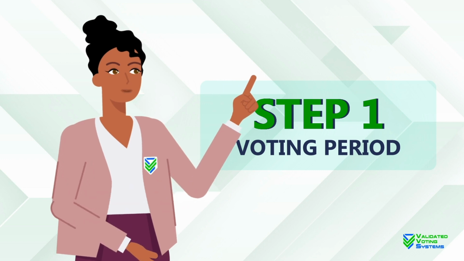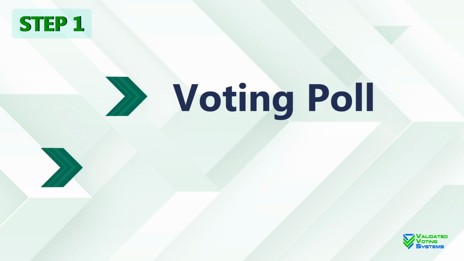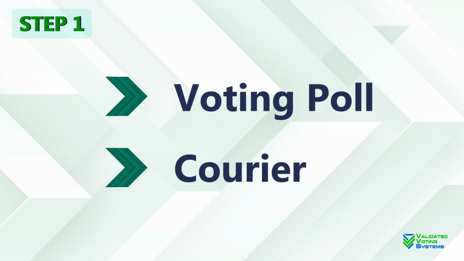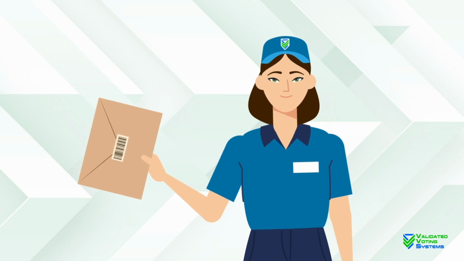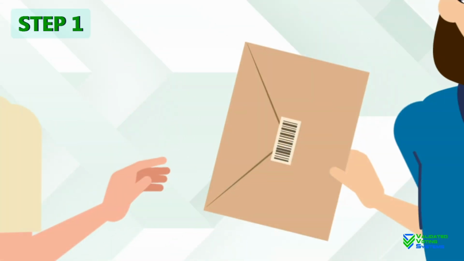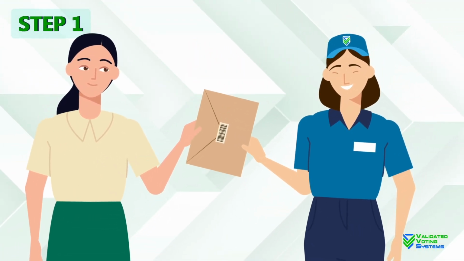Each registered voter is able to cast their vote with a unique voter envelope in one of 2 ways. A, at a local voting location. B, or delivered by an official courier messenger. At each voter location, these VVS envelopes are secured in an area where only one person at a time can